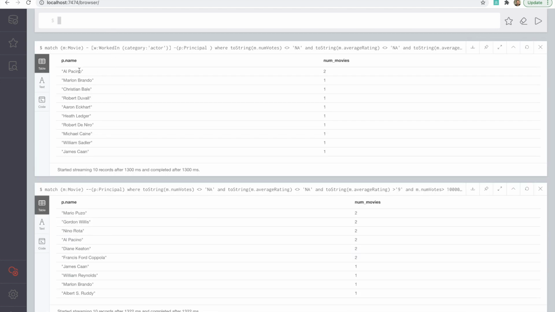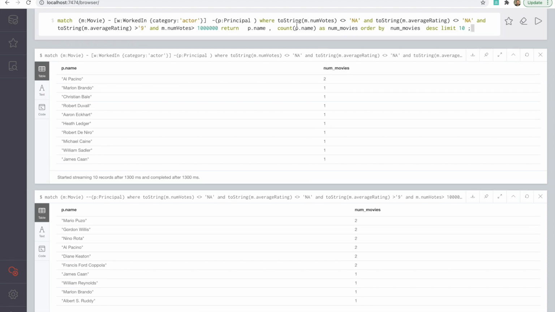Okay, so Al Pacino is the only one who has worked in more than one movie for which the number of votes was greater than 1 million and the average rating was greater than 9. And now we can get a hint from our earlier query and even from this that these movies are from the Godfather series.